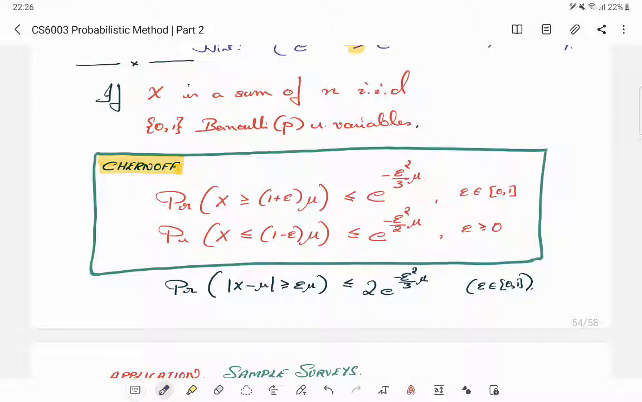So remember there is a small anomaly here. This is what we proved and this is what was left as an exercise. One is epsilon squared by 3, one is epsilon squared by 2.